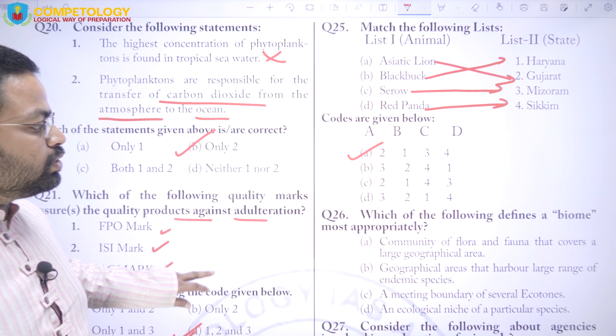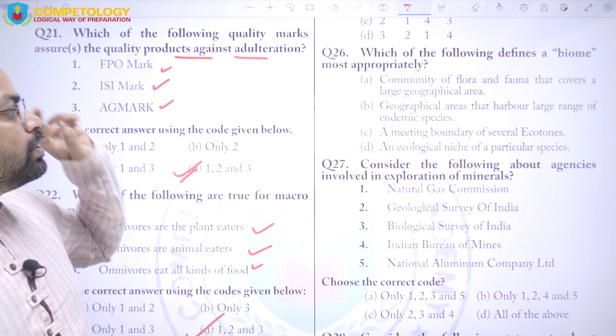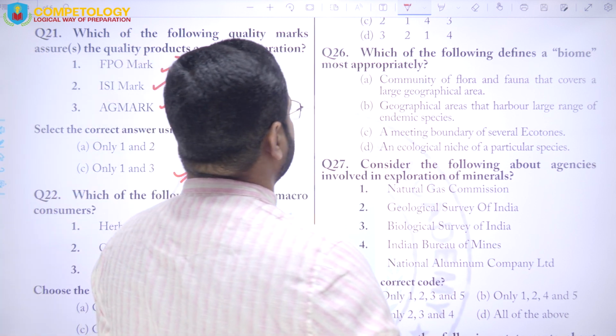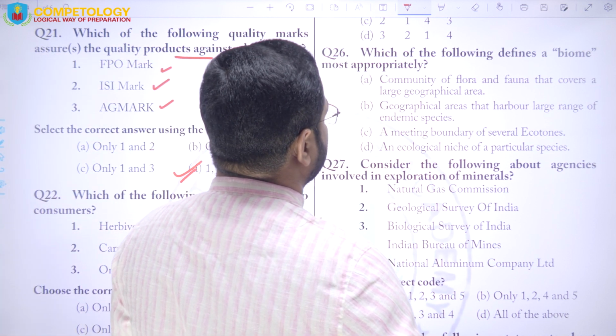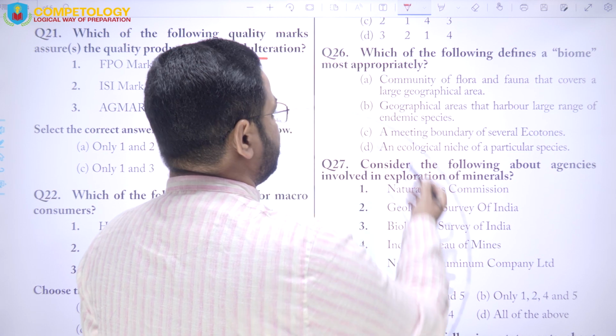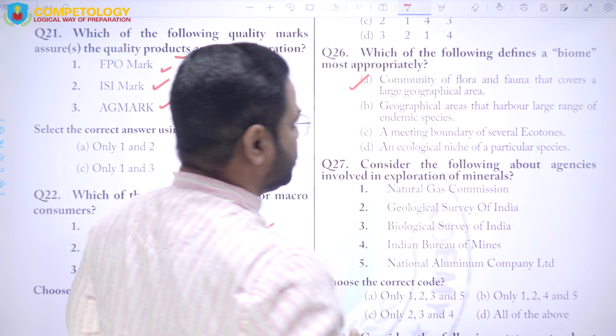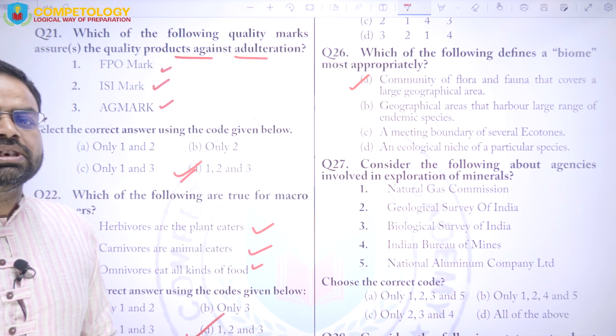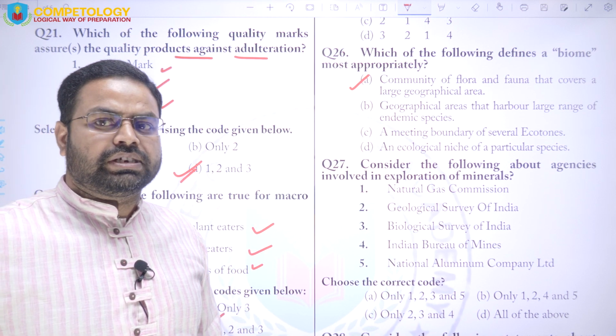Next is question number 26. Which of the following defines a biome most appropriately? Community of flora and fauna that covers a large geographical area. That is correct. So the first option is itself the answer. No need to read the other statements.